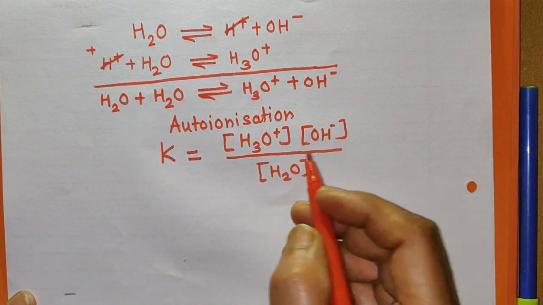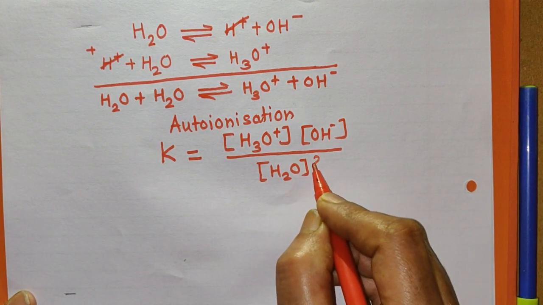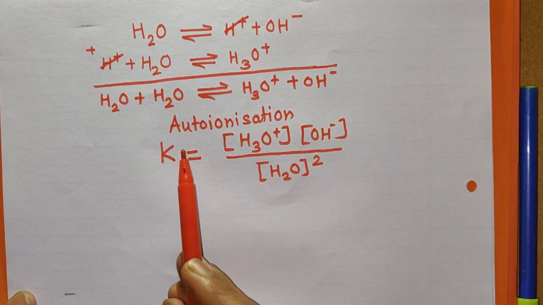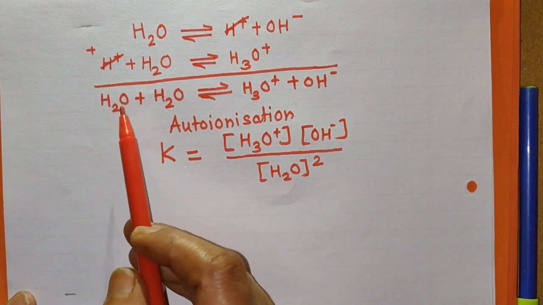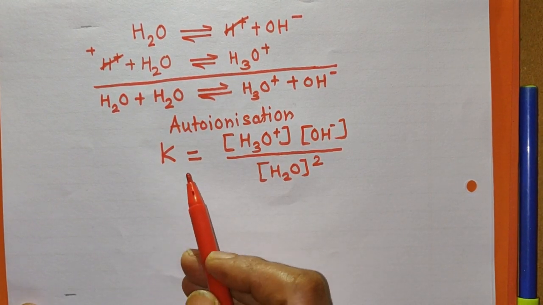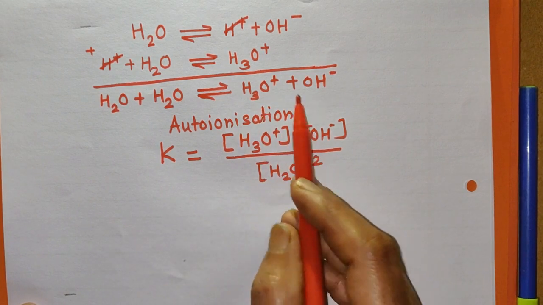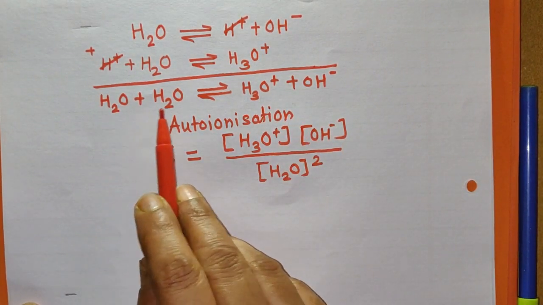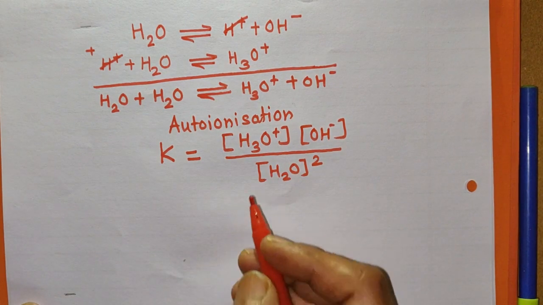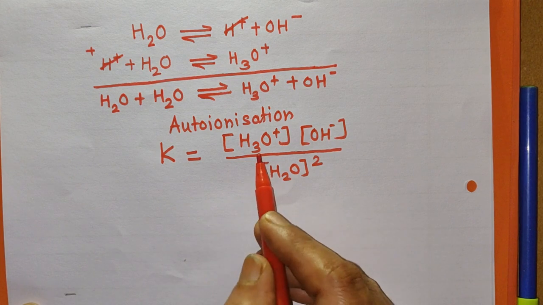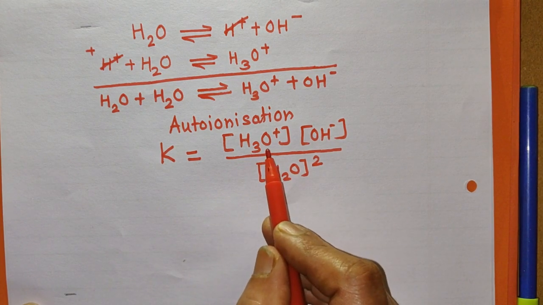Two times H2O is there, and so concentration of H2O bracket square. So this is the expression for the equilibrium constant for the ionization of water.